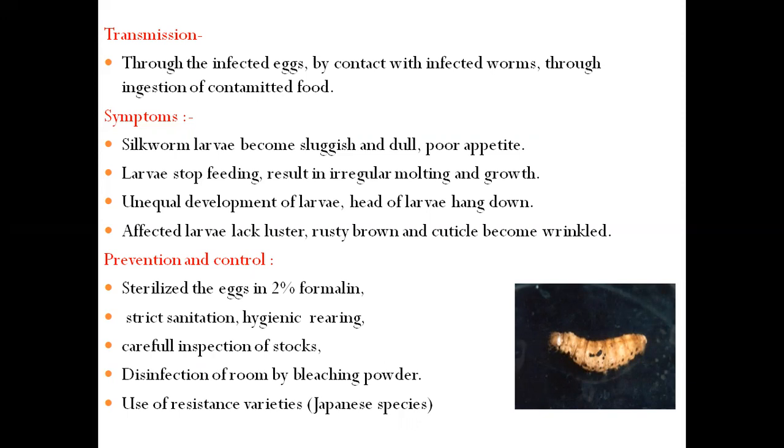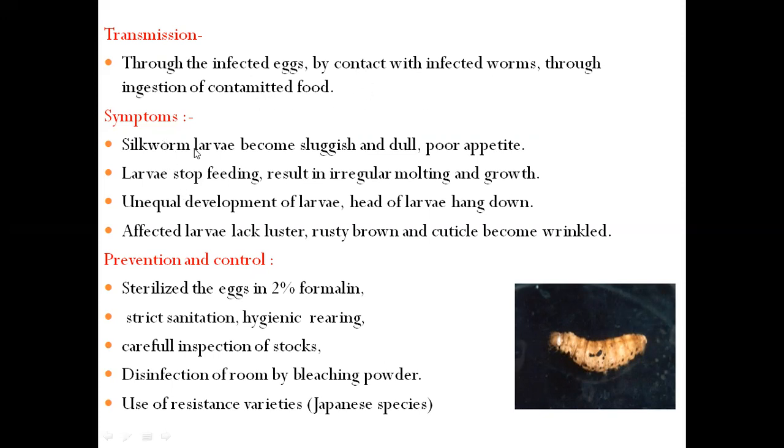This is about pebrine disease. The causative agent is Nosema bombycis, a protozoa. It is transmitted through infected eggs, which is the main mode of transmission of this disease. It may also be transmitted by contact with infected worms and through ingestion of contaminated food.